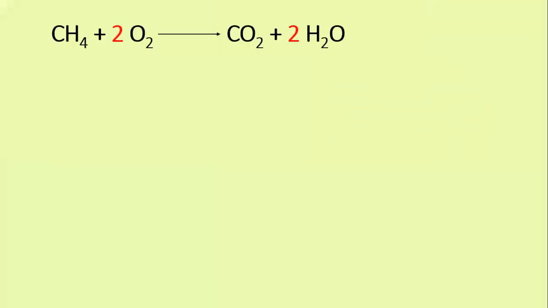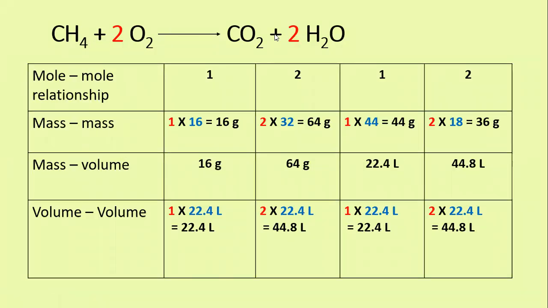Now let us see one example. CH4 is methane. 1 mole of CH4 reacts with 2 moles of oxygen to form 1 mole of carbon dioxide and 2 moles of water. In this, the first column refers to the reactants and the other column refers to the products. Actually, this is given in your book.